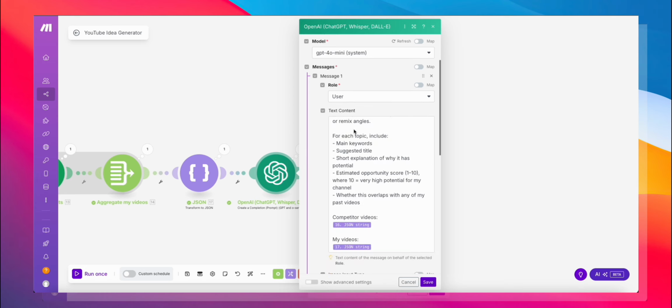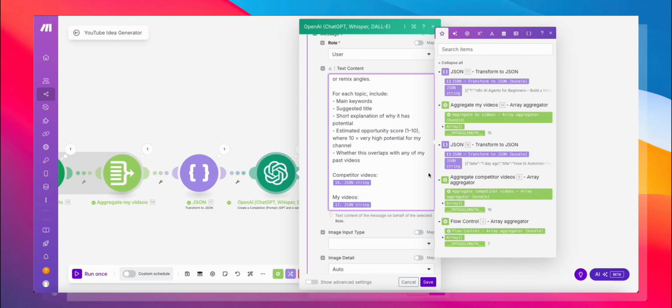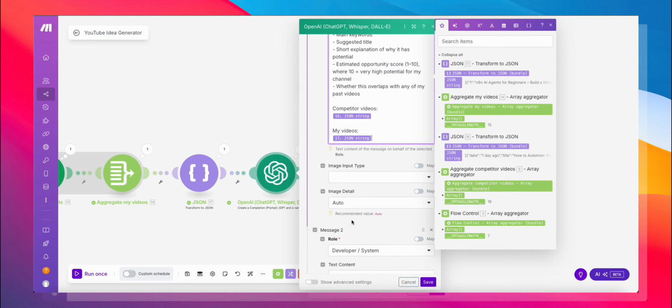And I'm just giving ChatGPT instructions on what to analyze and what kind of output I'm looking for. And that output is the keywords, the suggested title, why it has potential, the opportunity score, which ChatGPT gets to decide, and how much overlap there is. And then I'm feeding in the competitor videos from here. I'm also feeding it my videos from here.